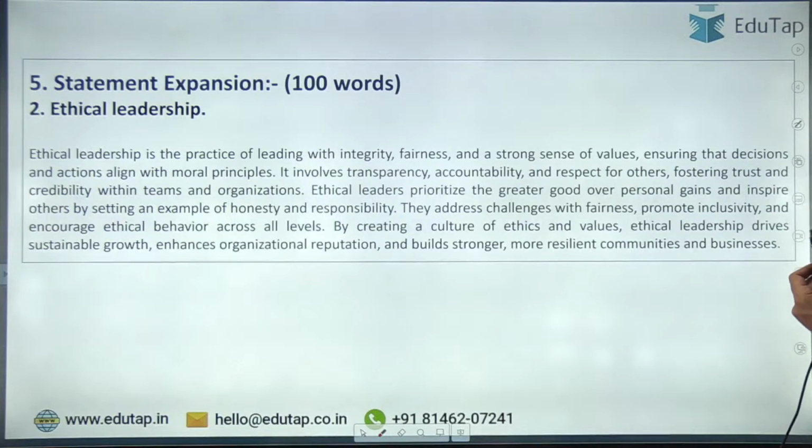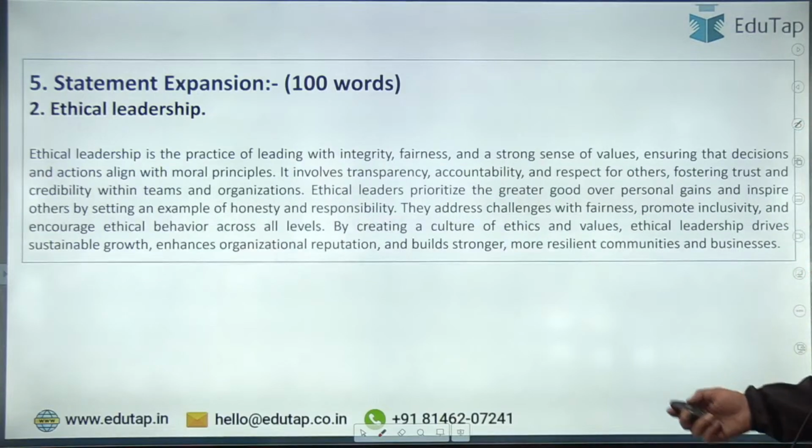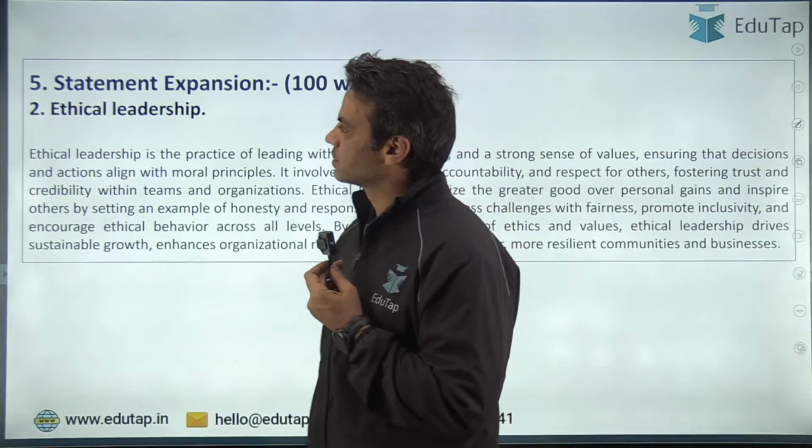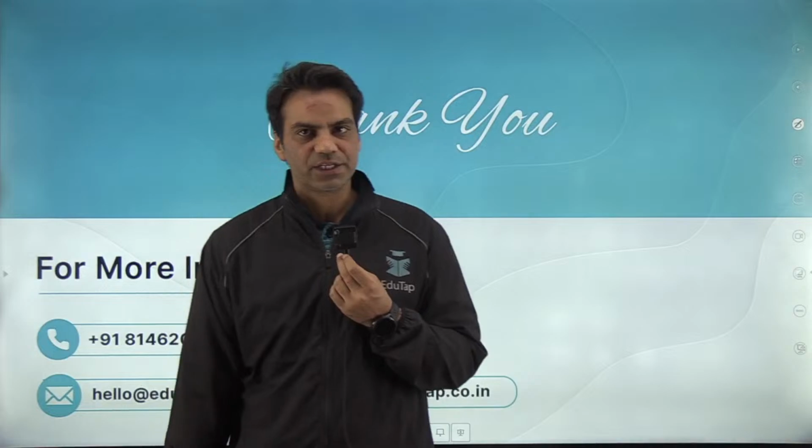Ethical leaders prioritize the greater good over personal gains and inspire others by setting an example of honesty and responsibility. They address challenges with fairness and inclusivity, and encourage ethical behavior across all levels. By creating a culture of ethics and values, ethical leadership drives sustainable growth, enhances organizational reputation, and builds stronger, more resilient communities and businesses. So guys, these were the 5 questions for your descriptive English part.